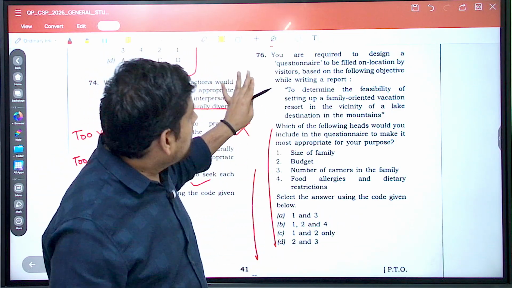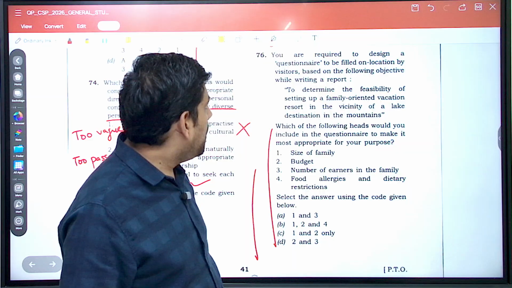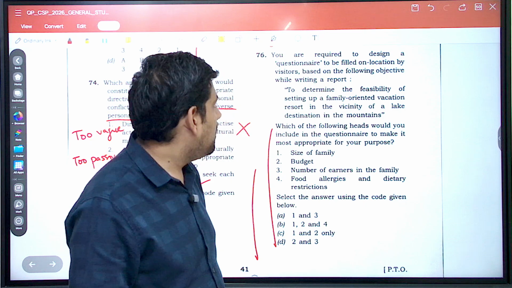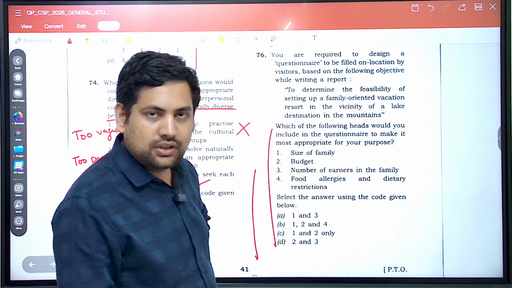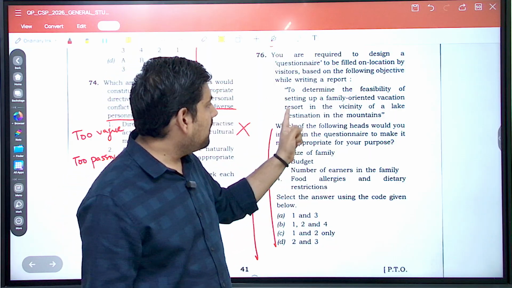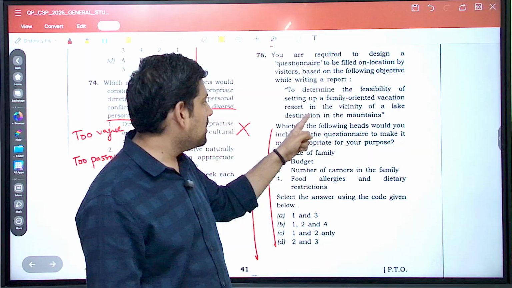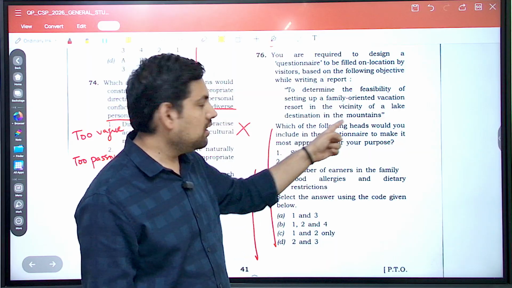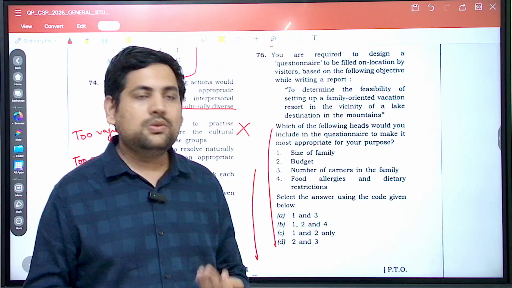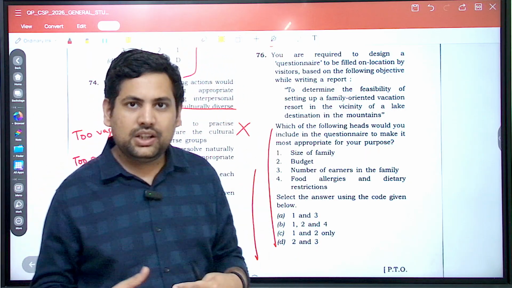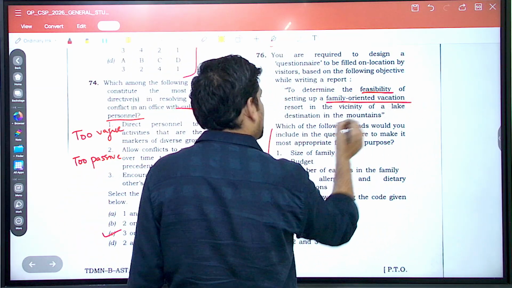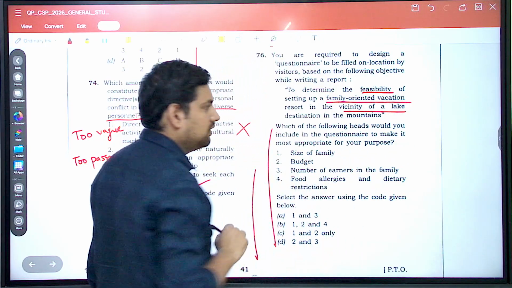Now you are required to design a questionnaire, okay, to be filled on location by visitors who have come to the location, based on the following objective while writing a report. So what are you writing the report for? To determine the feasibility of setting up a family oriented vacation resort in the vicinity of a lake destination in the mountains. So it's a lake destination near the mountains. You are trying to understand the feasibility of setting up a family oriented vacation resort, correct? This is in the vicinity of a lake.